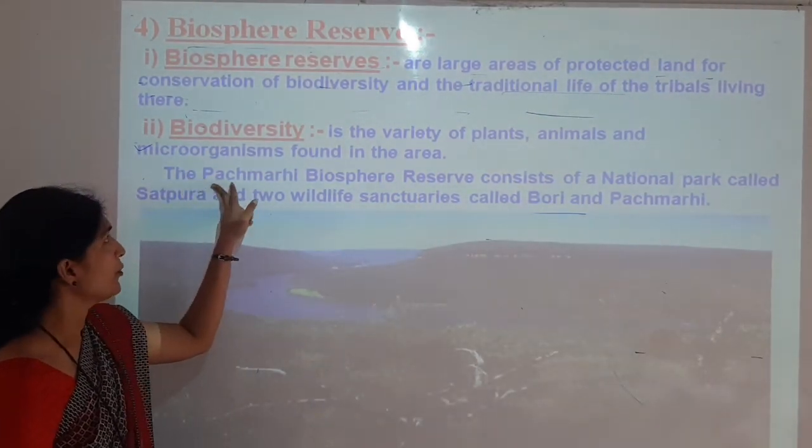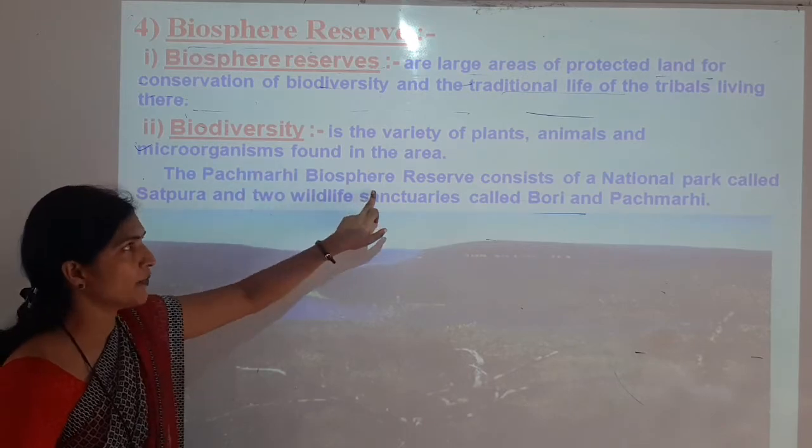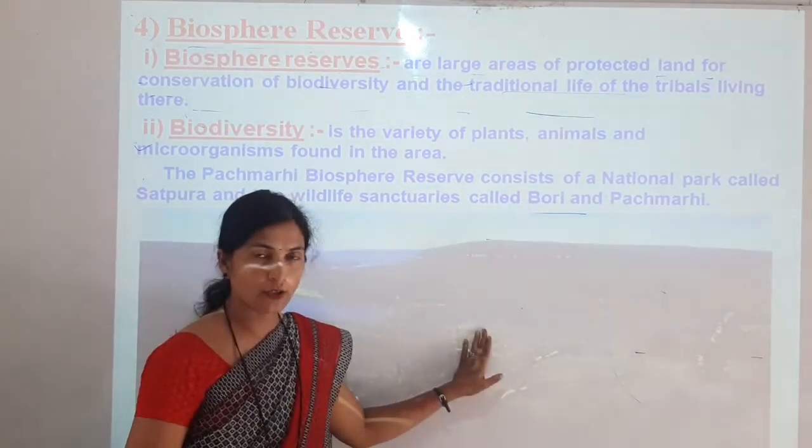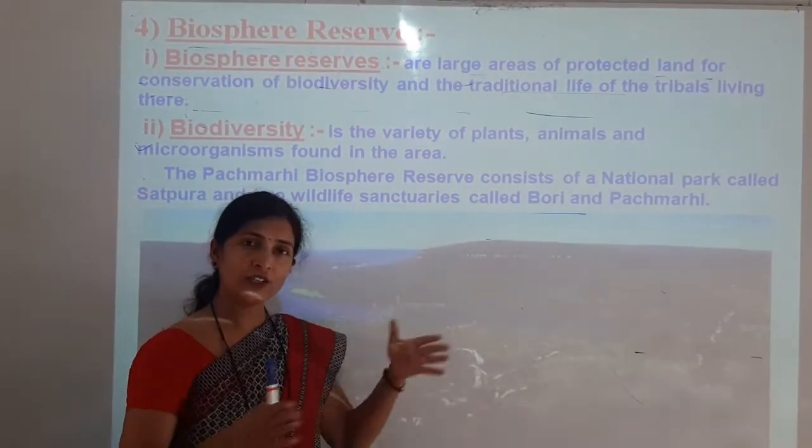Now here an example is given: the Pachmari Biosphere Reserve. This is the picture of Pachmari Biosphere Reserve. This biosphere reserve is a very large area.